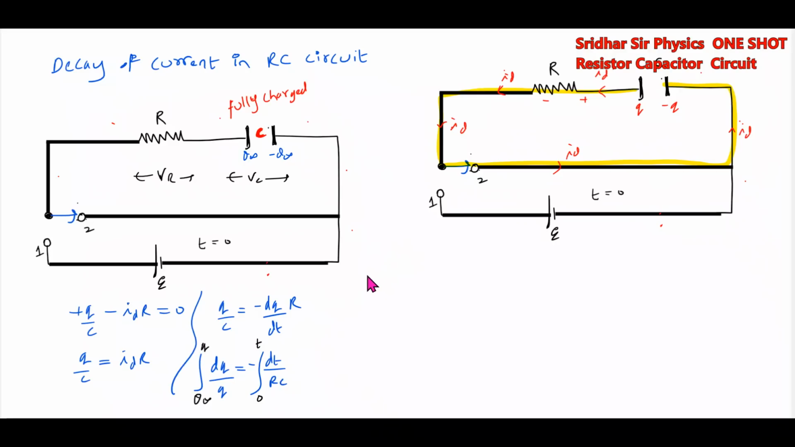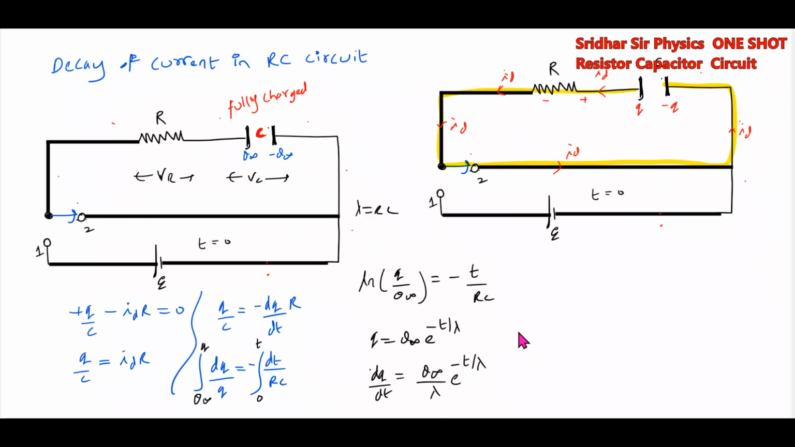So then this will become log of q by q infinity equal to minus t by RC, where RC equals lambda, the time constant. So q equals q infinity e to the power of minus t by lambda. RC we are replacing by lambda. If I send the log to the other side, it becomes exponential. If I differentiate this, dq by dt equals q infinity by lambda e to the power of minus t by lambda. Then the negative sign will come.